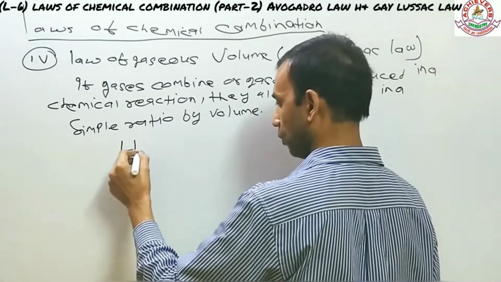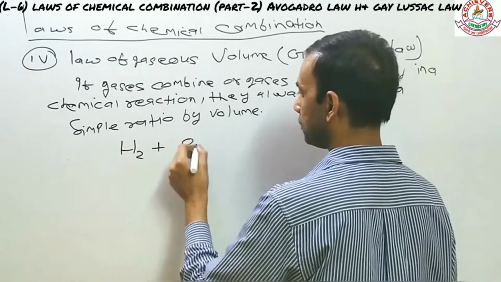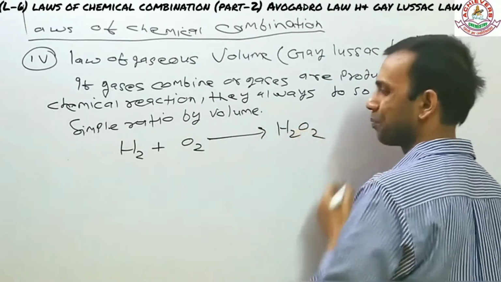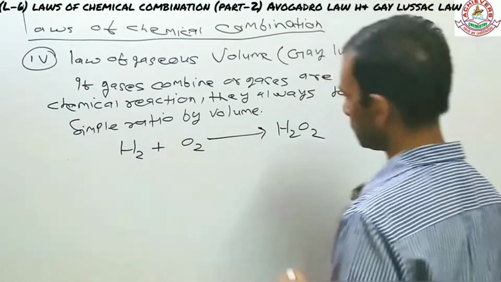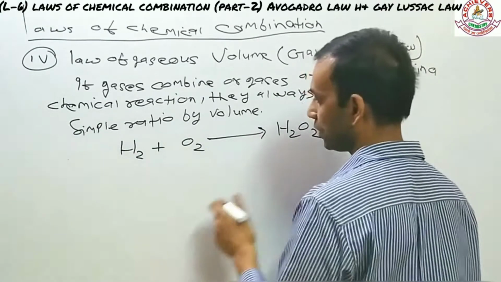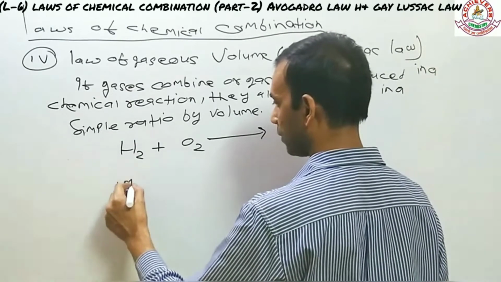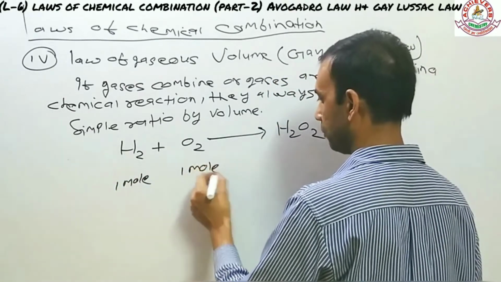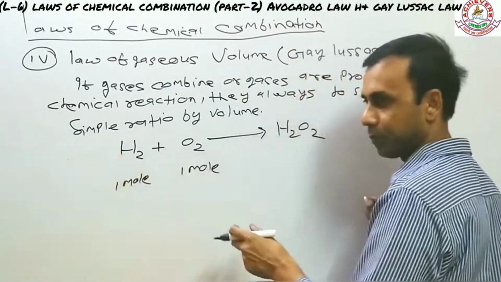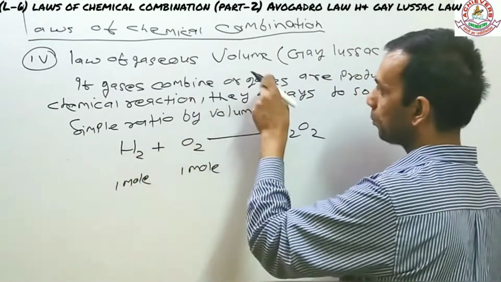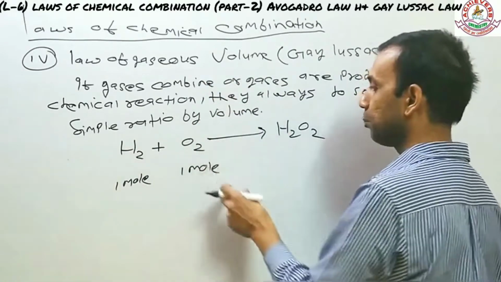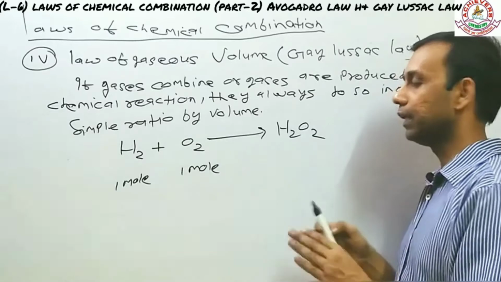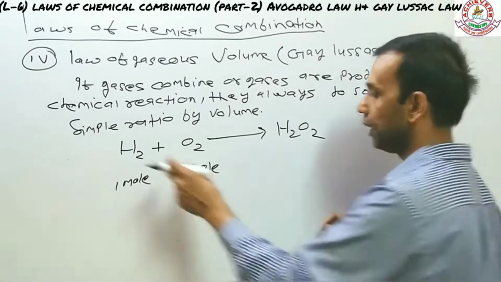What we know is that hydrogen, when reacting with oxygen, produces hydrogen peroxide and also water, but right now it's enough to take this example. And this equation is already balanced. What we see out here is that the molar concentration of hydrogen is 1 mole, oxygen is also 1 mole. So these are the two gases combining. What the law has to say is, if gases combine or gases are produced in a reaction, they always do so in a simple ratio in terms of volume.